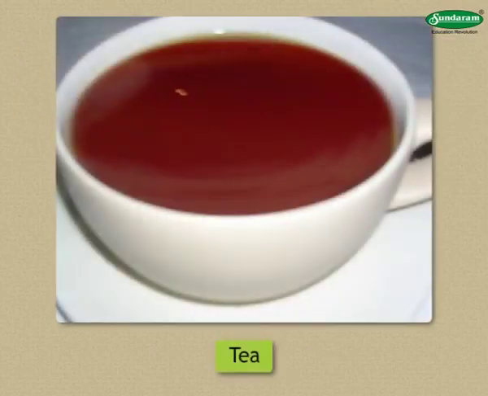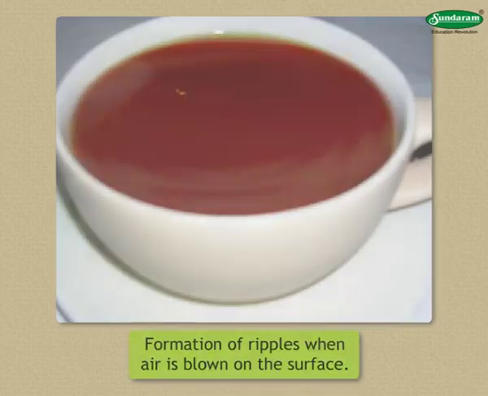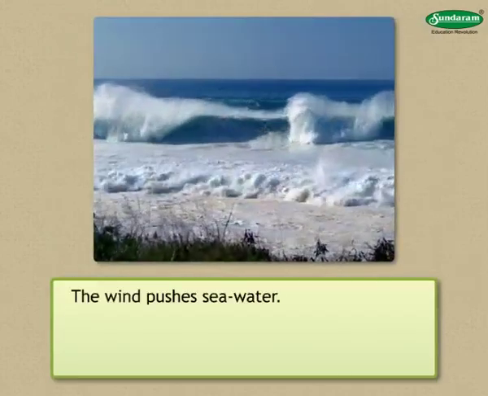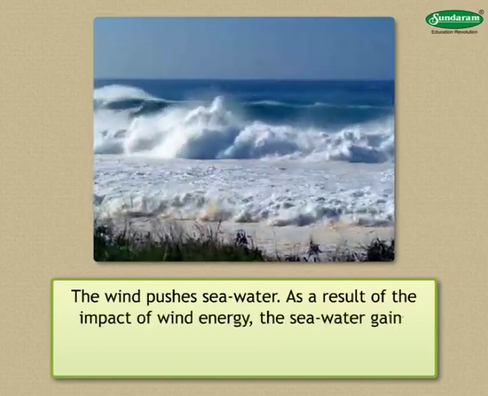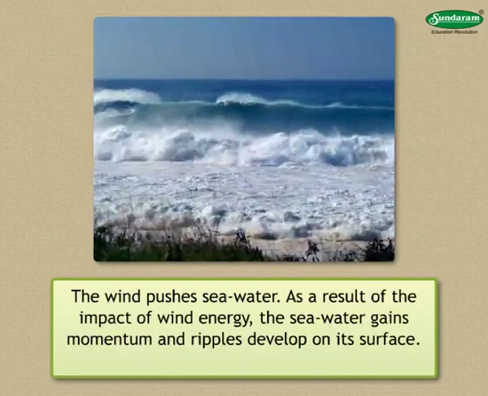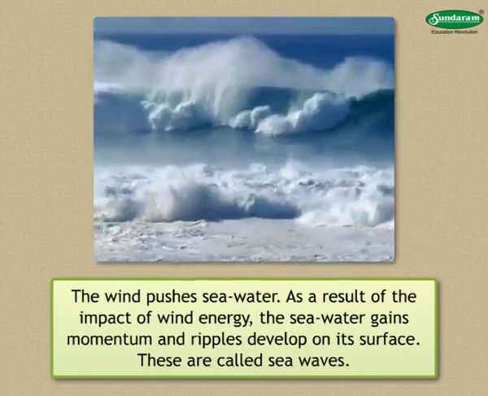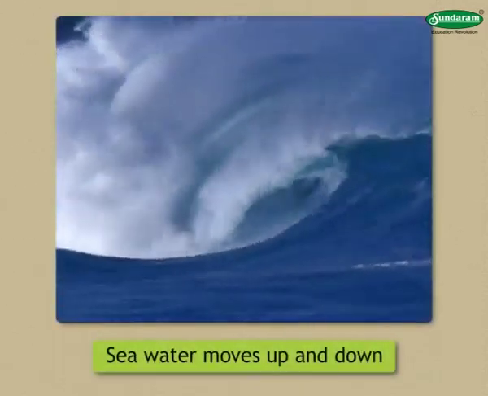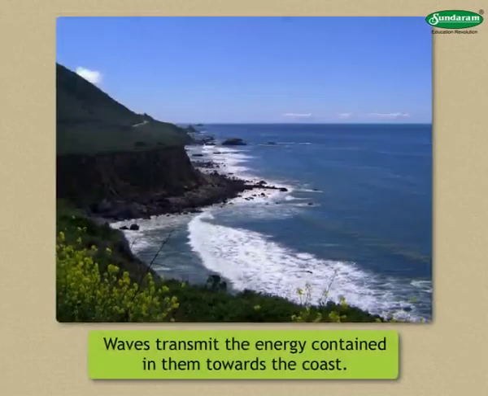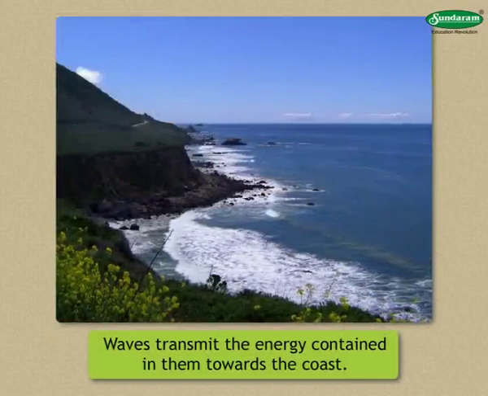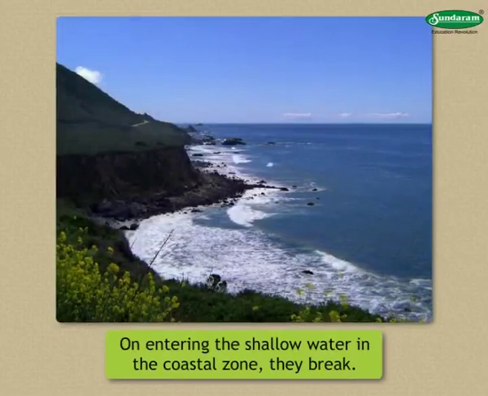While taking tea, you may have observed formation of ripples when you blow air on its surface. The wind pushes sea water in the same way. As a result of the impact of wind energy, the sea water gains momentum and ripples develop on its surface. These are called sea waves. As a result of the waves, sea water moves up and down and slightly to and fro. Waves transmit the energy contained in them towards the coast. On entering the shallow water in the coastal zone, they break.